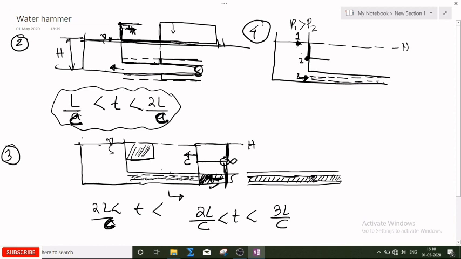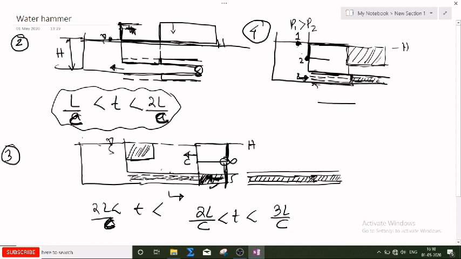As the pressure increases again, the pipe will come back to its original size. Suppose up to this length the pressure has been recovered, so this pipe has come to its original shape, but up to this zone the pressure is still exerting negative suction pressure. So at this zone the pipe is still in a contracted state, but at this zone the pipe has come to its original position.